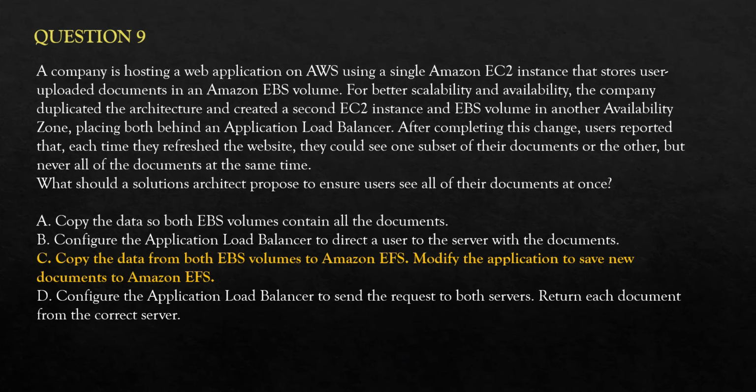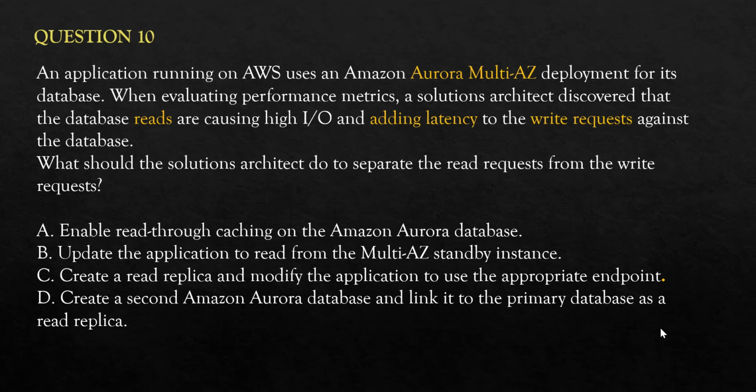Now let's go to question number 10. This is a question. Please pause my video to read it properly. The problem statement is the reads are causing high IO and it is affecting your write requests. Simple. So what should you do to separate read requests from write requests? Whenever you see such questions, whenever you see Aurora or DynamoDB questions, remember, put a read replica. This problem cannot be solved through caching.